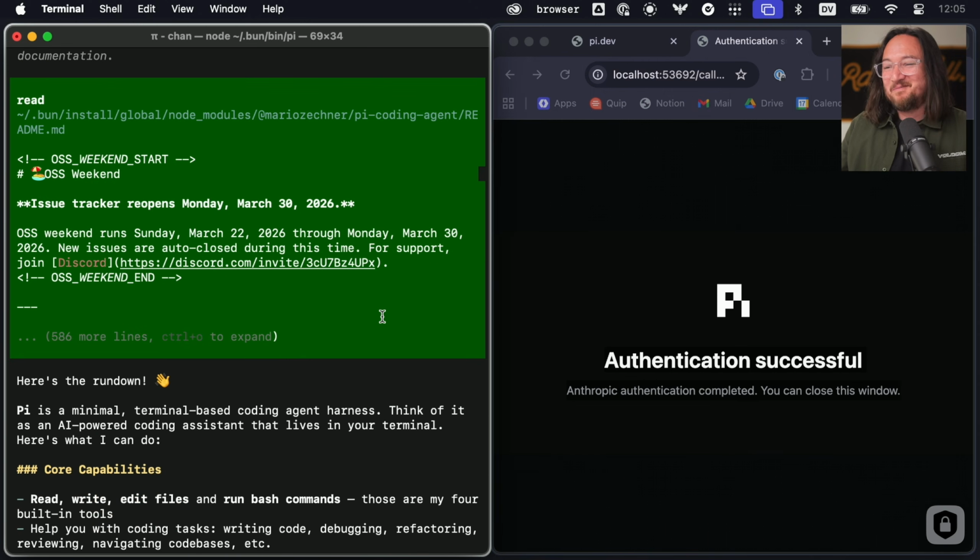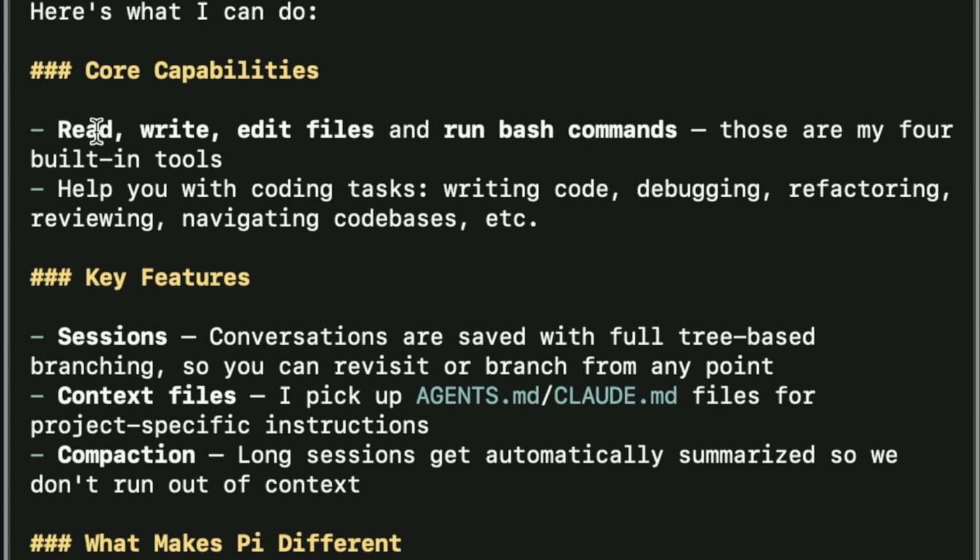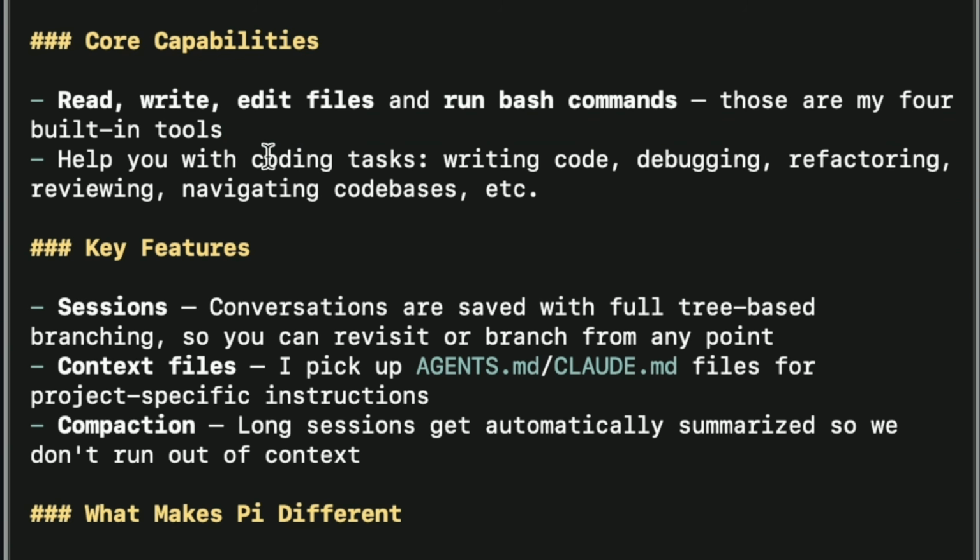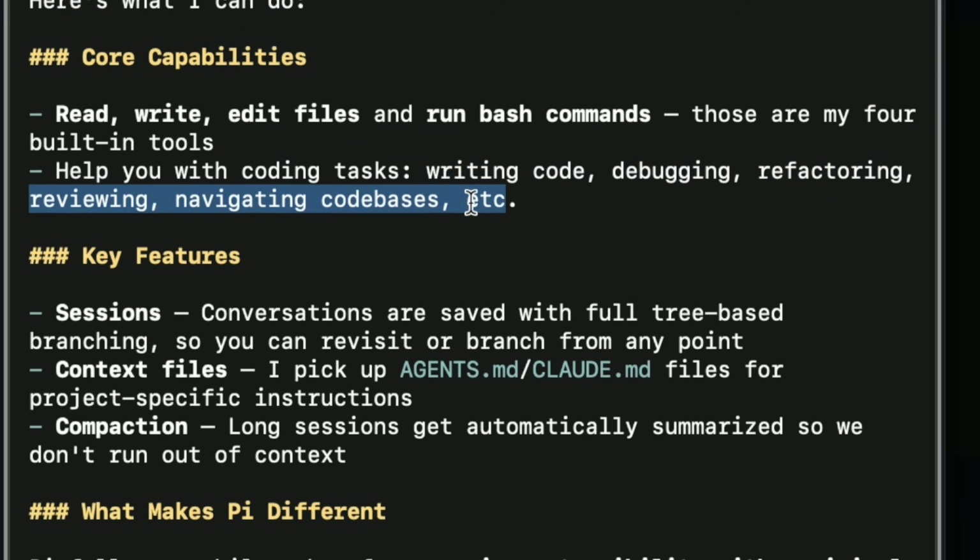RTFM, bro. I see you, Pi. I like it. Okay, so the core is to read, write, edit files, run bash commands. We can get help with writing code, debugging, refactoring, reviewing, and navigating code bases, etc.